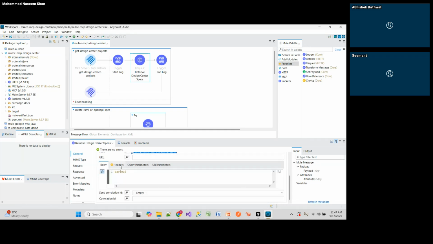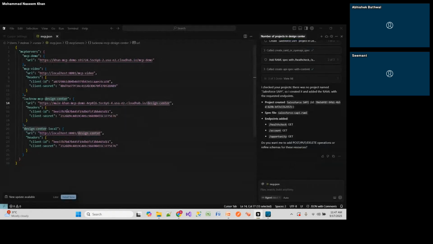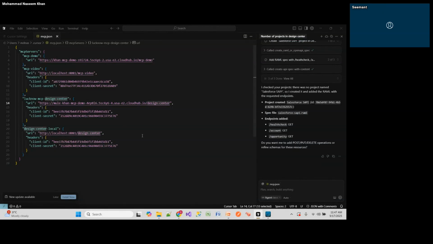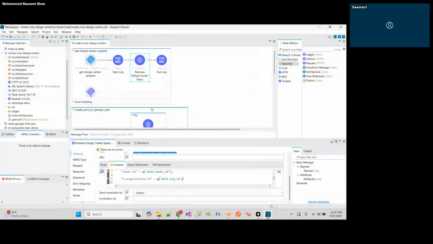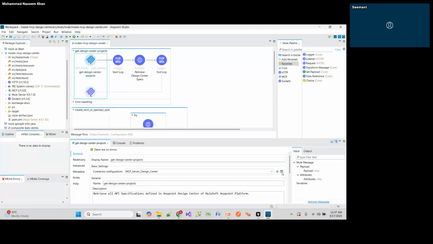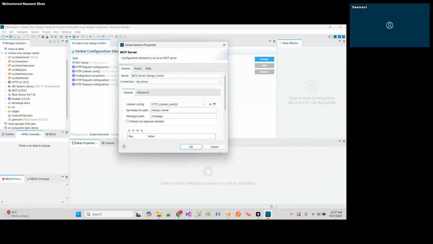We have connected it using the connected app. This owner ID is nothing but a user ID I have shown, and this organization ID is so that it will get into your project. Thanks. Nasim, one question here. Can you open the Mule flow? See the configuration for the MCP server. Can you click on this one? Yes, this one, and the listener configuration.